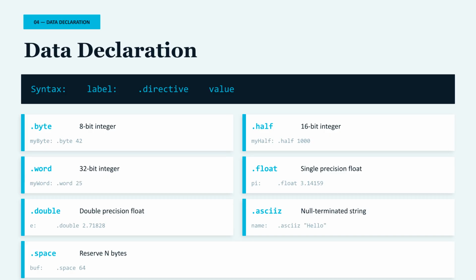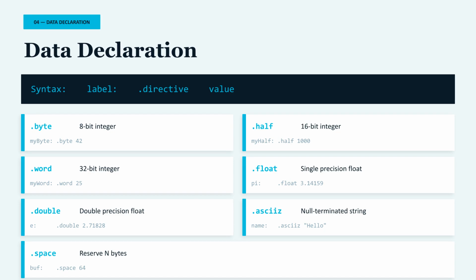For floating point numbers, we use .float for single precision and .double for double precision. For strings, we use .ascii.